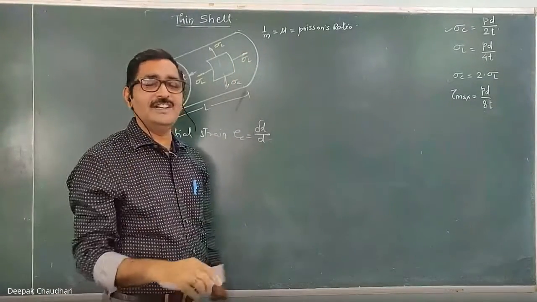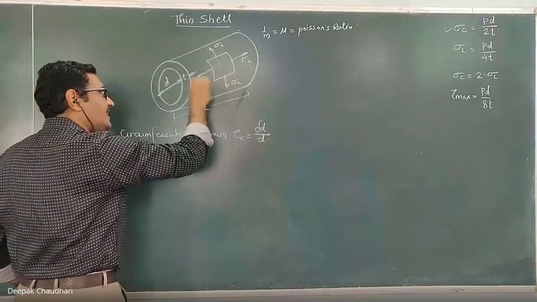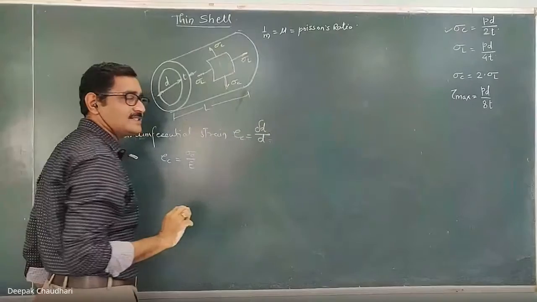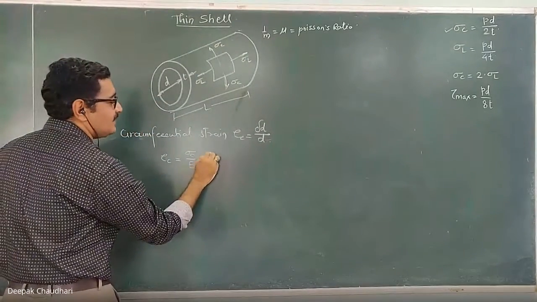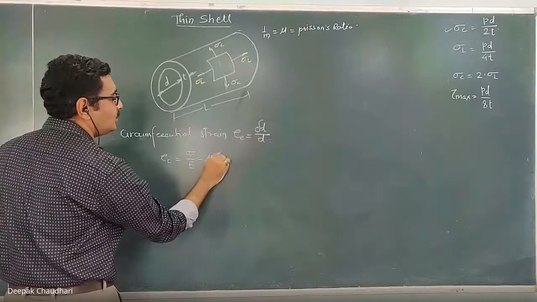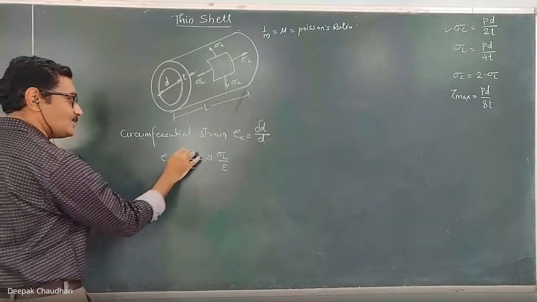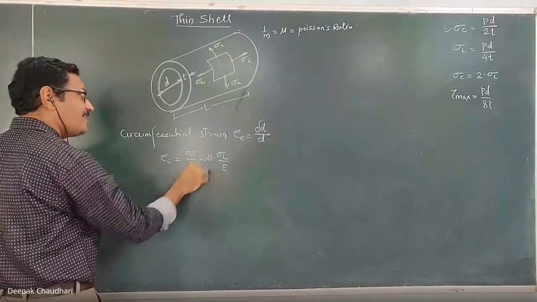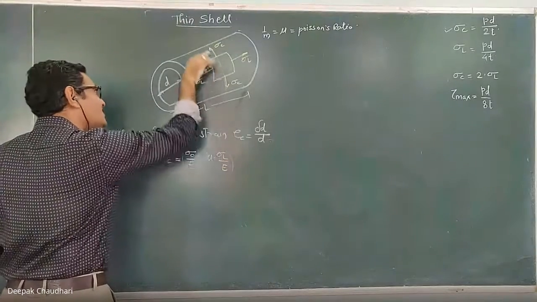We have studied it in triaxial loading. What is the strain in circumferential direction because of this longitudinal stress? That is the lateral strain. How can we write it? It is minus 1 upon m or mu into sigma L upon E. So this is the linear strain in the circumferential direction, and this is the lateral strain along the circumferential direction.